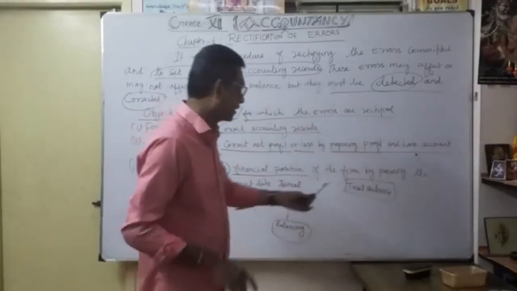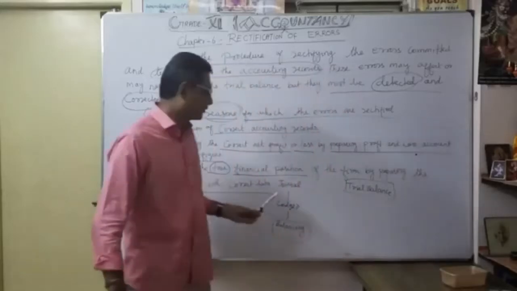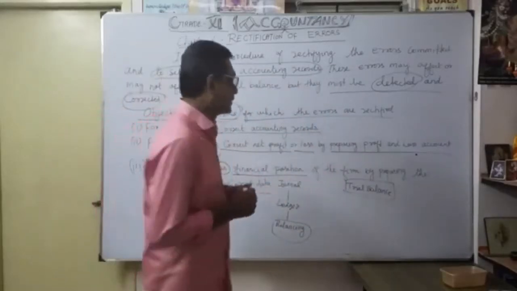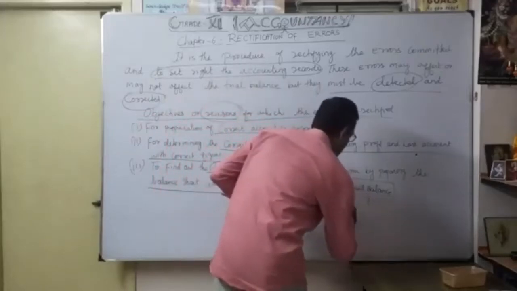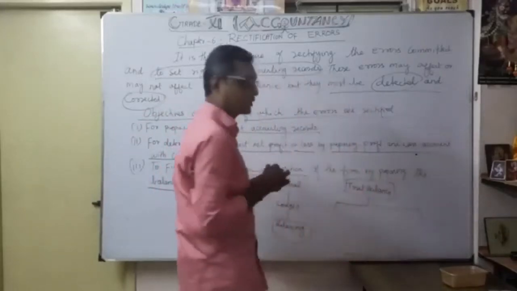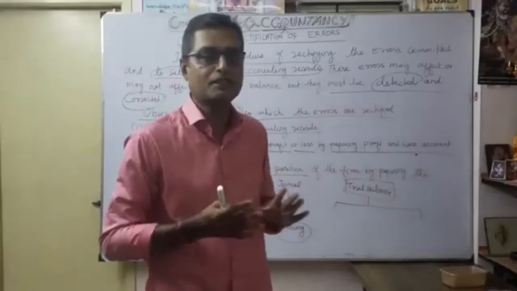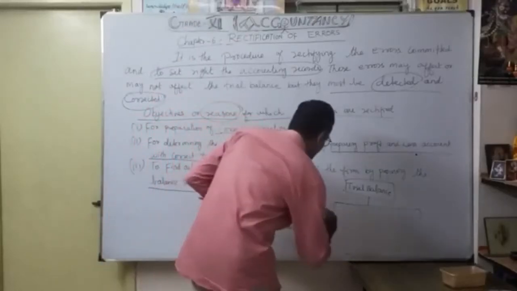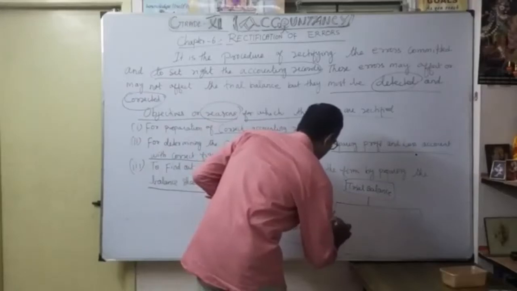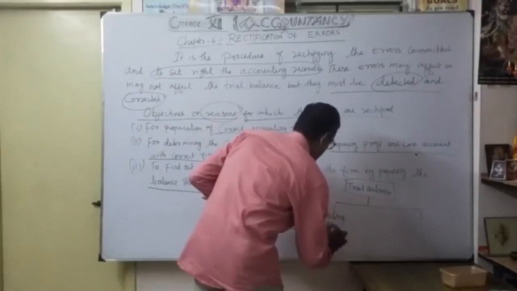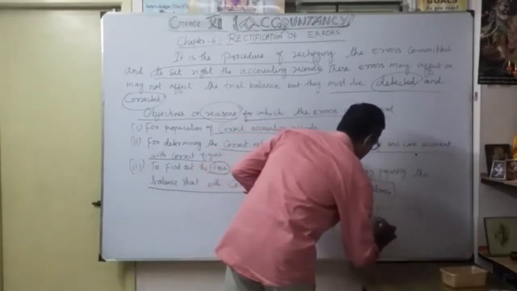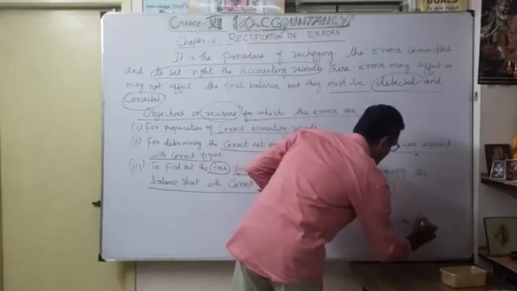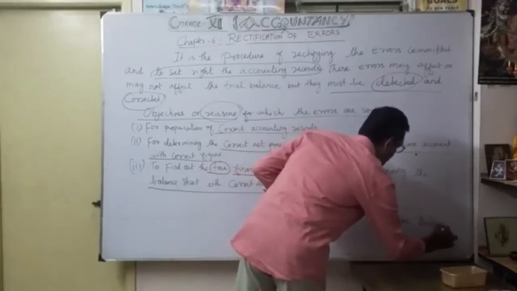So once up to this level, you want to identify and detect any error and get it corrected. Otherwise, what will happen? The trial balance is correct only up to the checking and verification of whether any error occurred or not. Once an error has occurred, we want to detect it. Then only, from the trial balance, we are going to prepare what? One is the trading account, that's the financial statement. Trading account, thereafter profit and loss account, finally balance sheet. That's what shows the financial position.